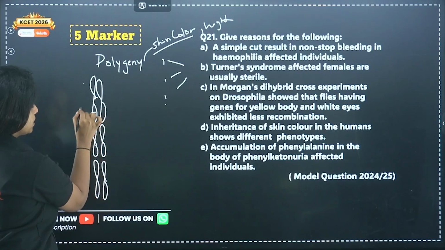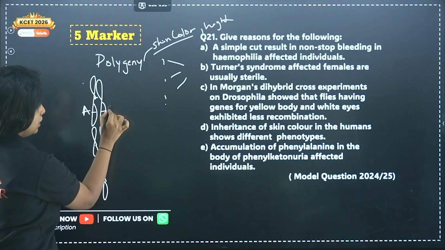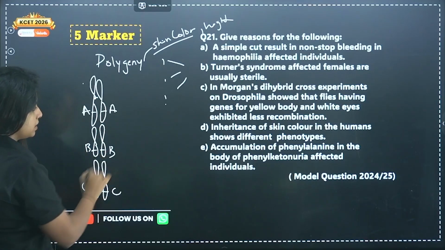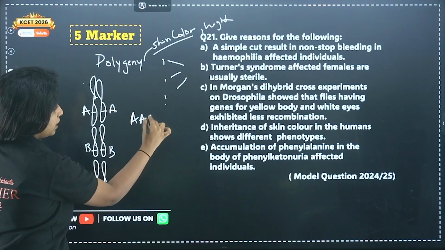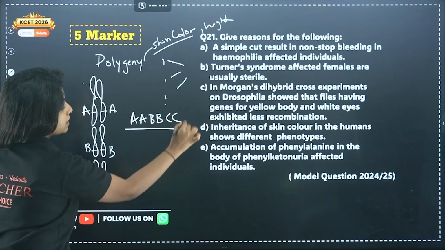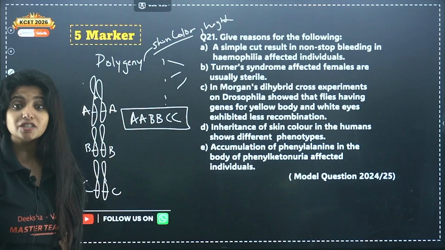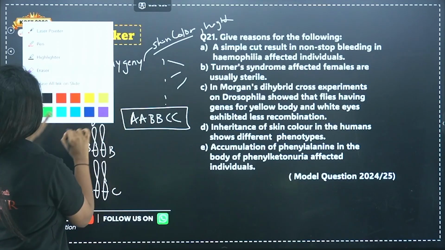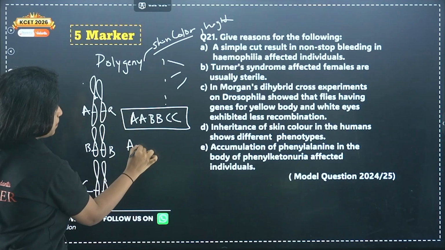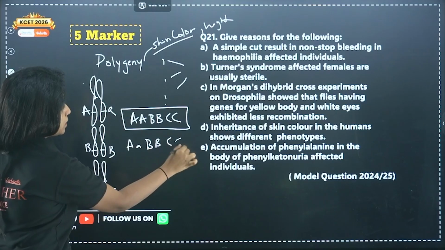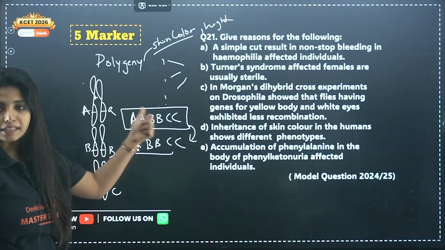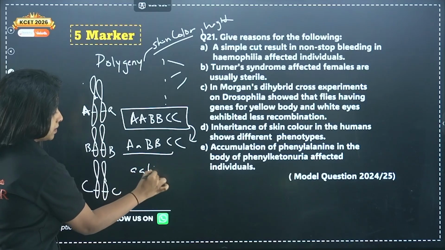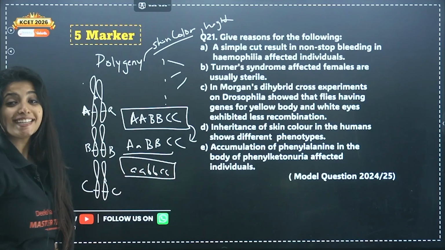So suppose over here, I have something like this. Capital A, capital A, capital B, capital B, capital C, capital C. This is the genotype having the darkest skin tone. Suppose over here, it's a combination effect. Suppose one allele is small a, then it will be capital A, small a, capital B, capital B, capital C, capital C. This is lighter skin color than this. And the lightest will be what? If all of them are recessive, that is this. In this condition, you get the lightest skin color.